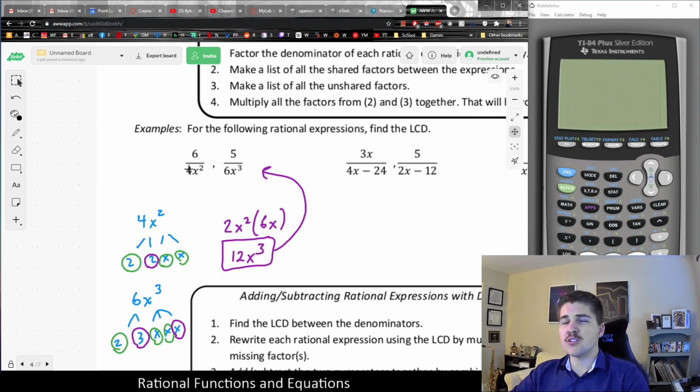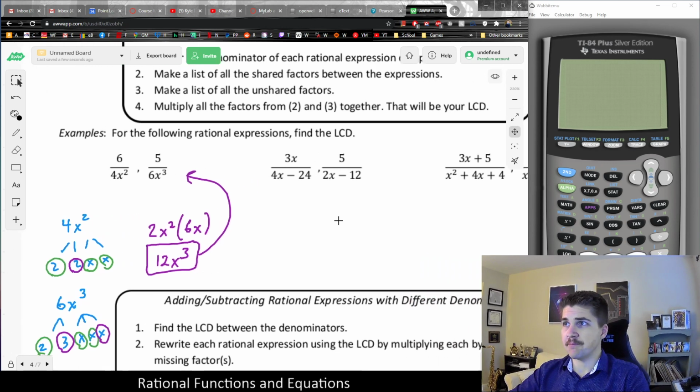denominators. And of course, you could think about that, well, this one is missing a 3 and an x. This one's missing a 2. Either way, you figure out what is missing from one in the other, and then you multiply that in. And that's another way to find your LCD.